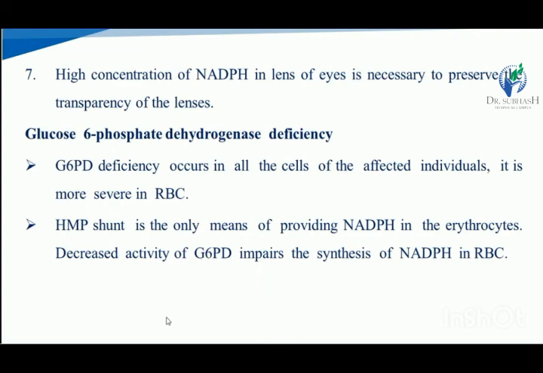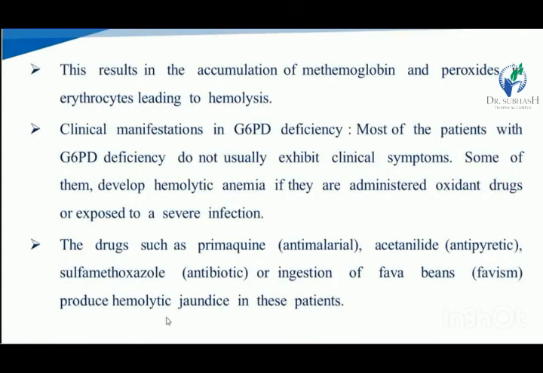G6PD deficiency occurs in all cells of the affected individuals. It is more severe in the RBC. The HMP shunt is the only means of providing NADPH in the erythrocytes. Decreased activity of this enzyme impairs the synthesis of NADPH in the RBC. This results in the accumulation of methemoglobin, that means the Fe3 plus state, and peroxide in erythrocytes, which leads to hemolysis.